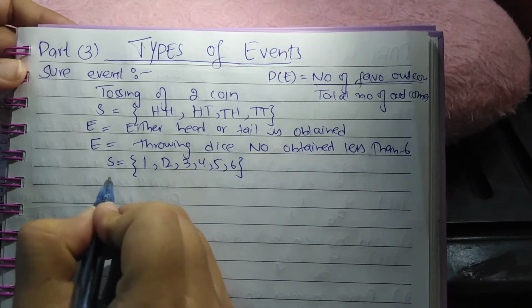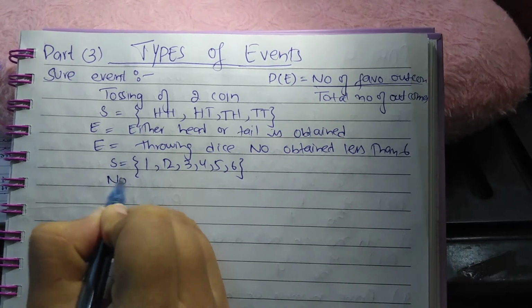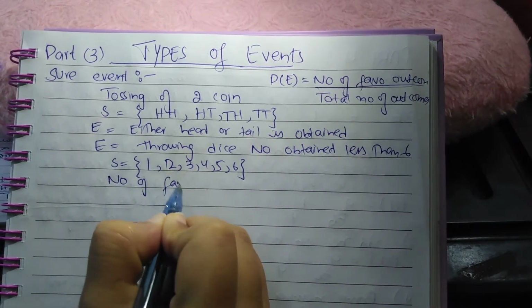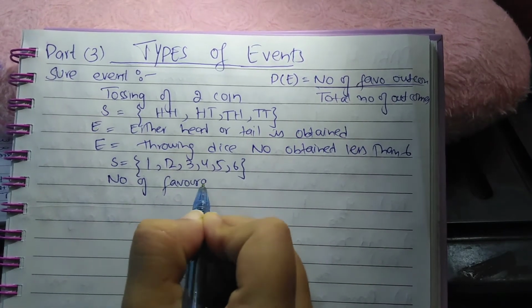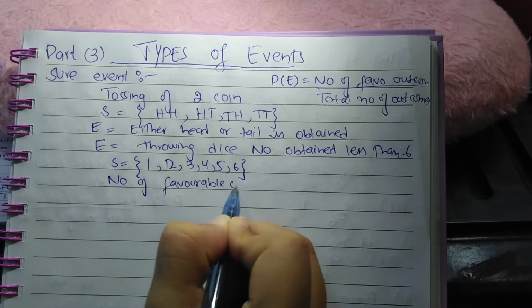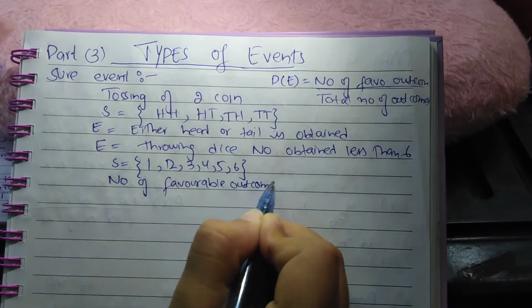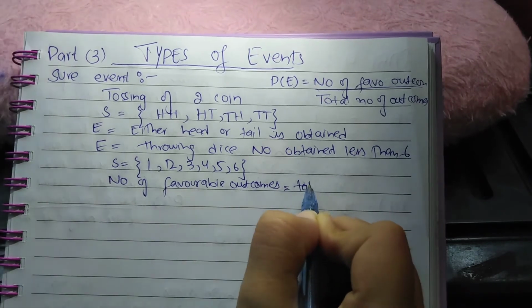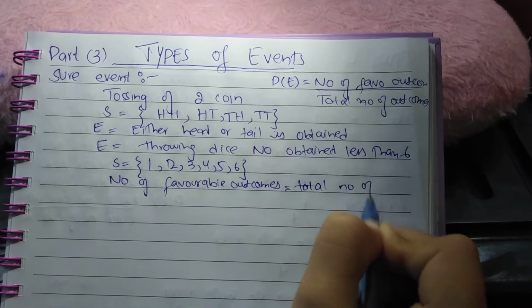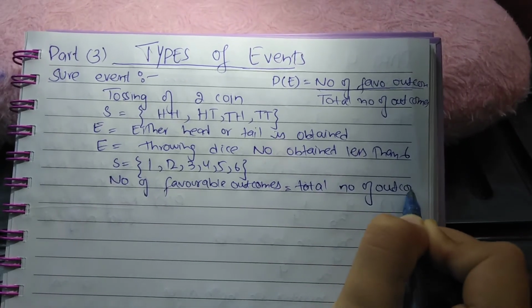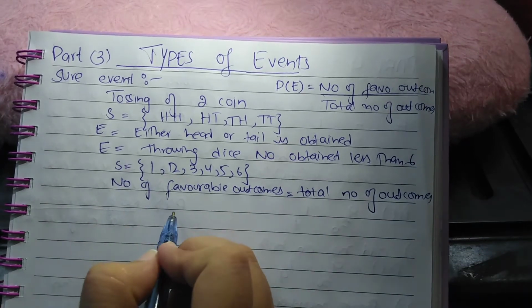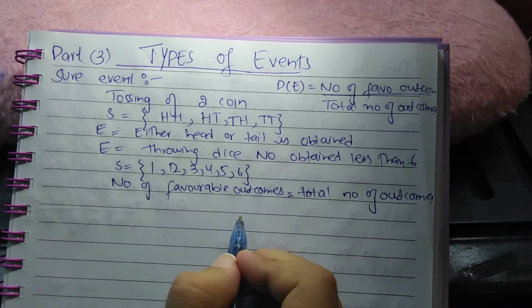So the case in which the number of favorable outcomes is equal to the total number of outcomes, that event is called a sure event.